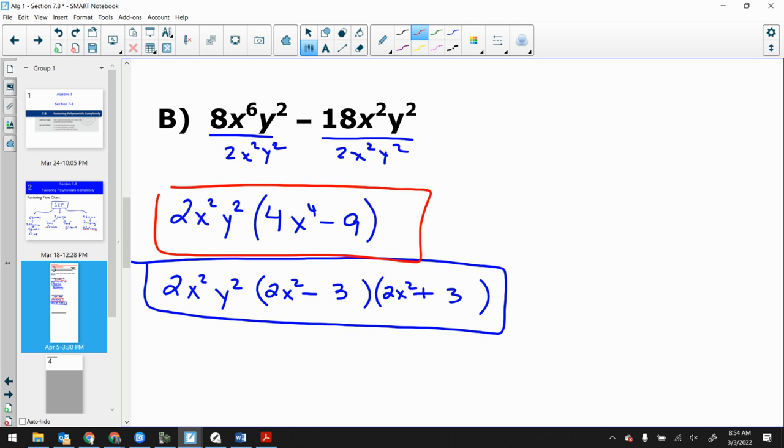You would have to check that box and say, yeah, 2x squared y squared times 4x squared minus 9 is an equivalent expression. Should you also select this box down here? Yeah, because that is also an equivalent expression as well. We see that all the time with these factoring problems. We see them so that there's the big starting value, and then each piece along the way is factored one more step, and you kind of got to select all the pieces that would still be equivalent.